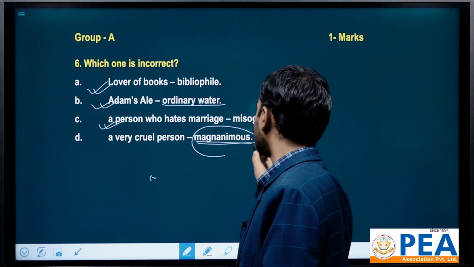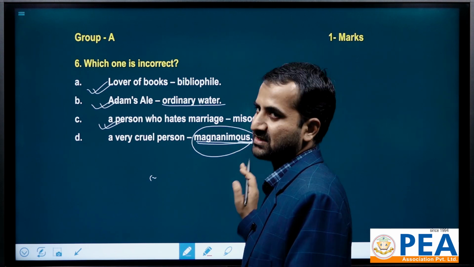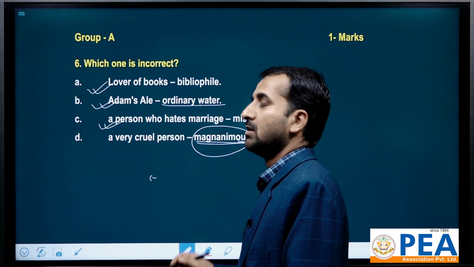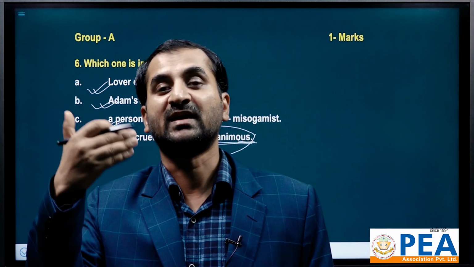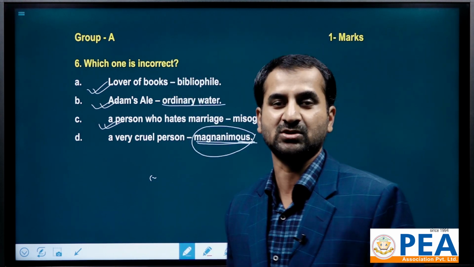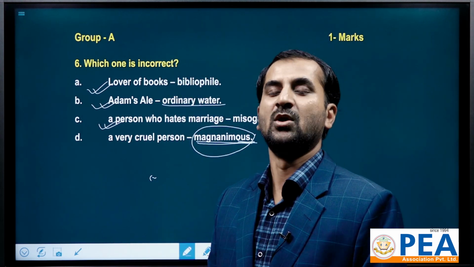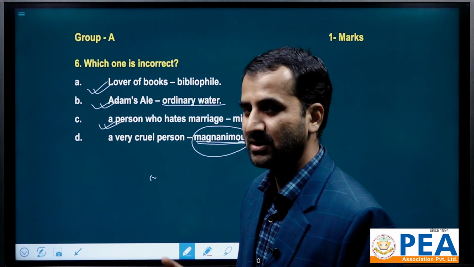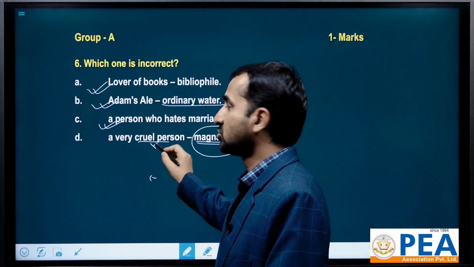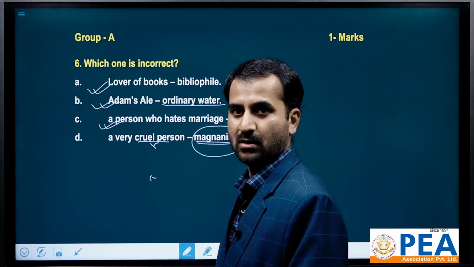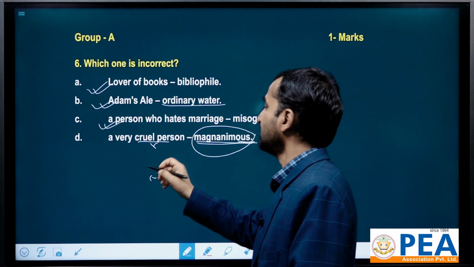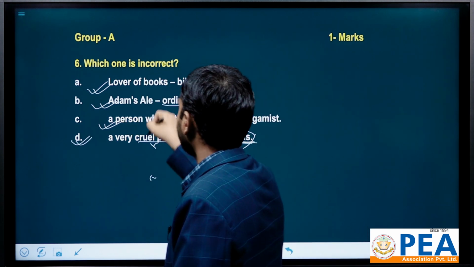Basically this is an adjective; words that end with ous are generally adjectives. So magnanimous means liberal, one who is always ready to help, soft hearted, flexible in nature, always ready to adjust, not a cruel one at all. So this one is incorrect. A magnanimous person can never be a cruel one. This is our right answer according to the question.